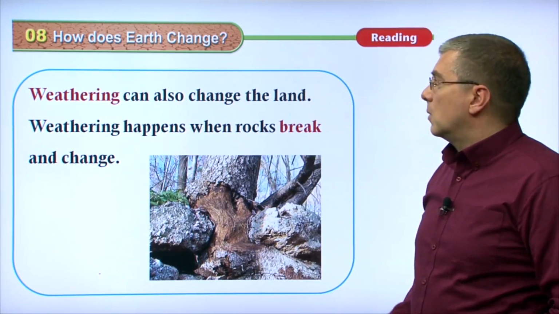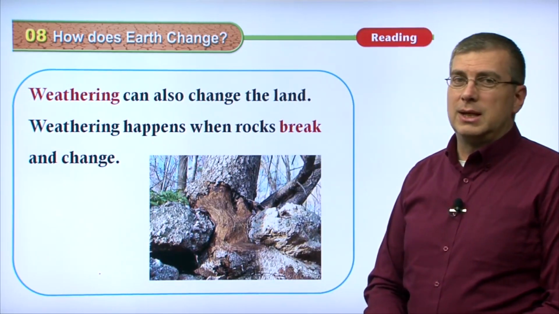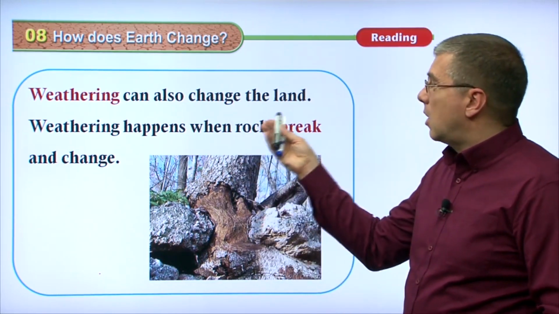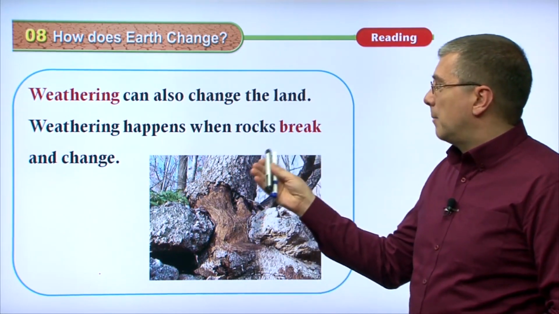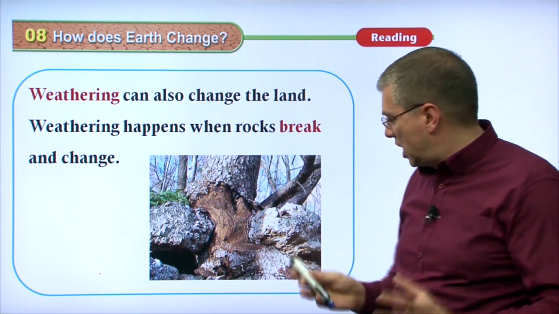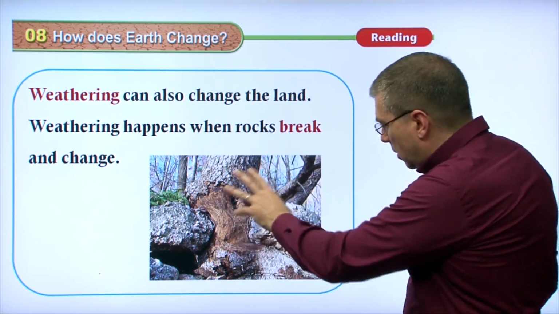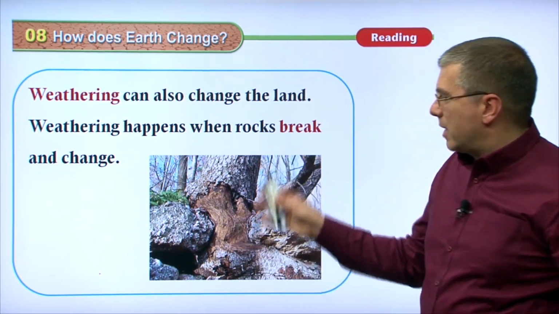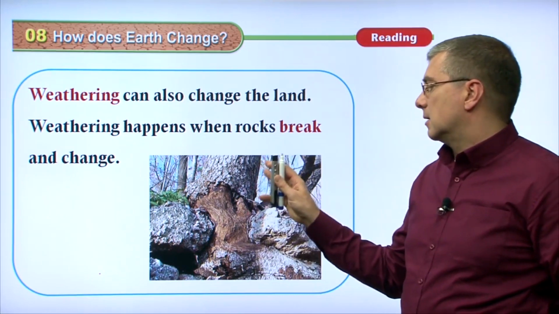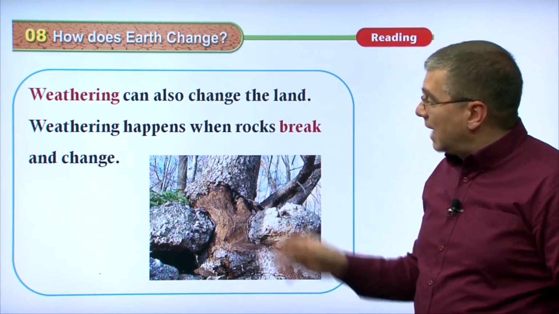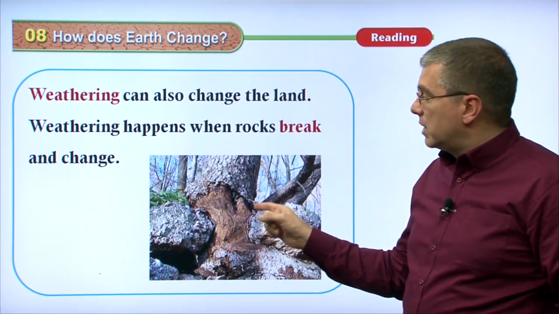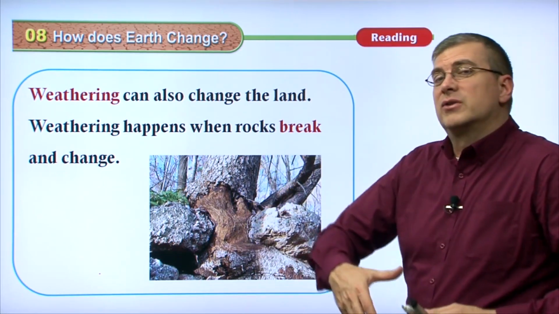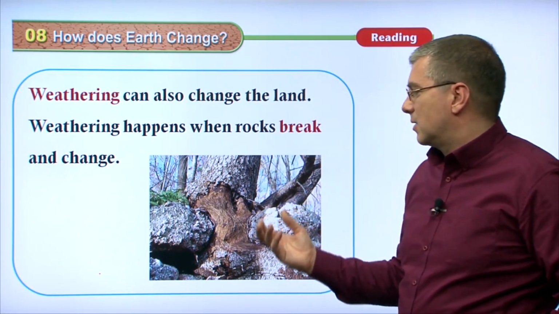Okay, we can also talk about weathering. Weathering is the process that breaks rocks down. Weathering can also change the land. Weathering happens when rocks break and change. As you can see, this tree was growing here. Probably these rocks were surrounding it, but the weather, the wind, and the snow probably broke these rocks apart. Actually, to tell you the truth, I think this tree may have had something to do with it too, because as the tree grows, it expands. It also helps that weathering process to break the rock out.